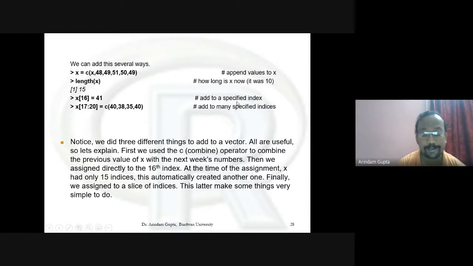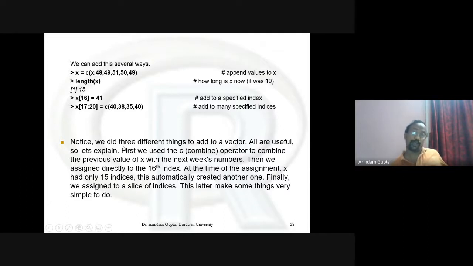Add to a specified index. For another 4 data at positions 17 to 20, you just type X within square brackets 17 to 20 equal to c within brackets these 4 data. Add to many specified indices.